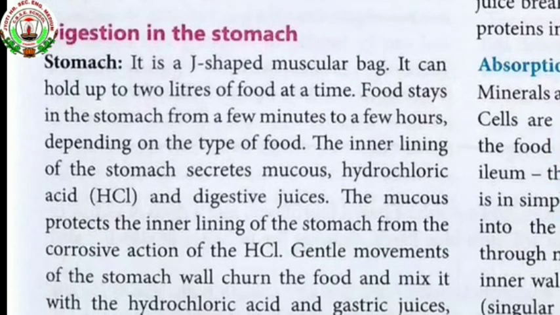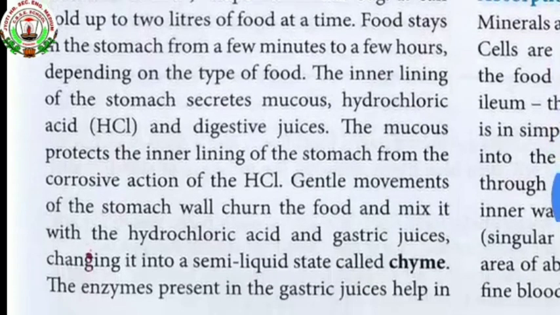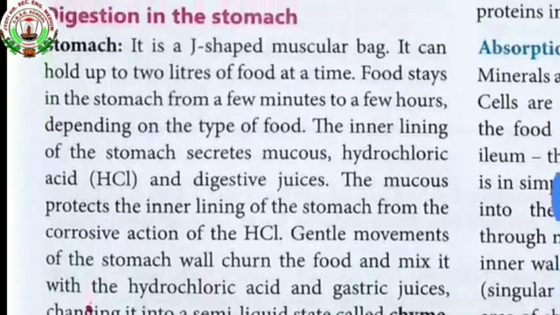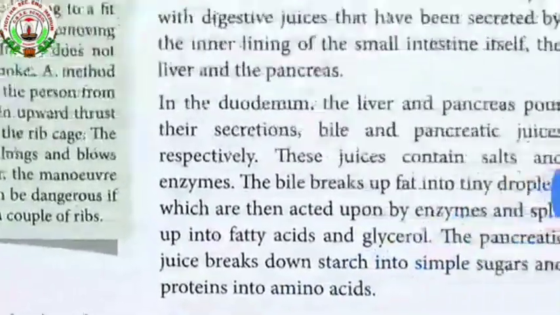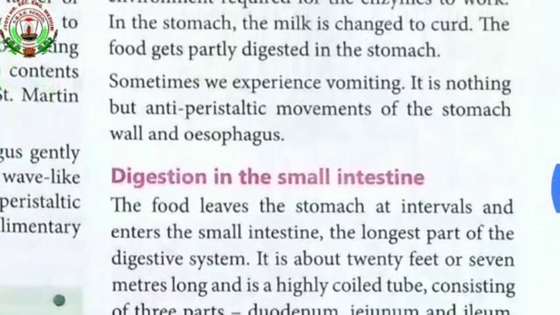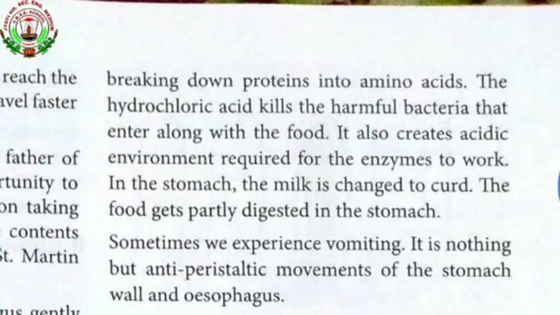The mucus protects the inner lining of the stomach from the corrosive action of the HCl. Gentle movements of the stomach wall churn the food, mix it with the hydrochloric acid and gastric juices, changing it into a semi-liquid state called chyme. The enzymes present in the gastric juice help in breaking down proteins into amino acids.